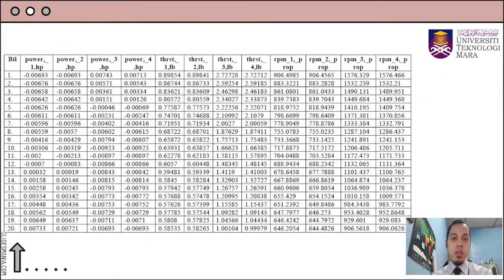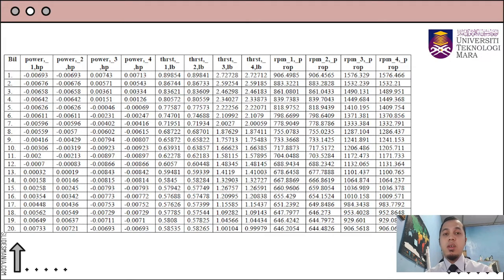And this is the result from the 20 data regarding the engine of the propeller. As you can see here, it has 4 power values because each propeller has its own power, and the thrust also has 4, one for each propeller, and RPM for each propeller.